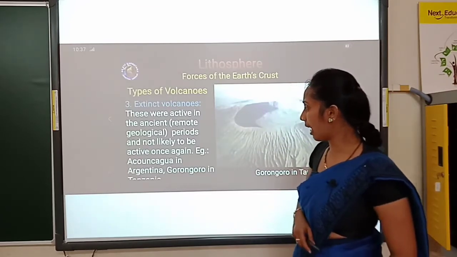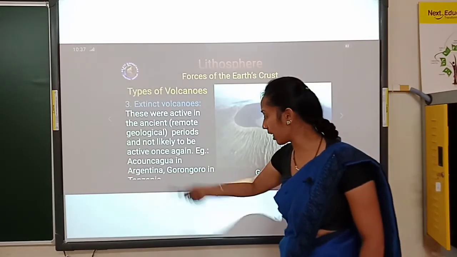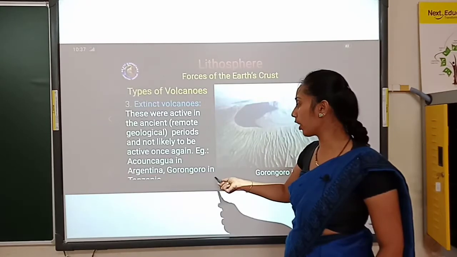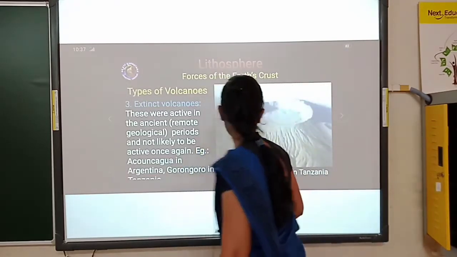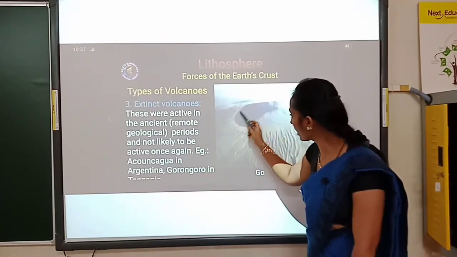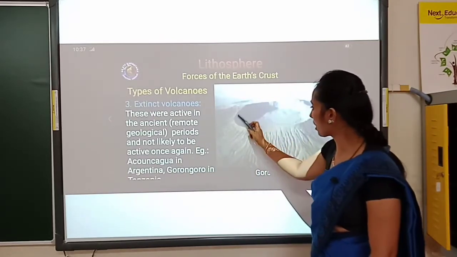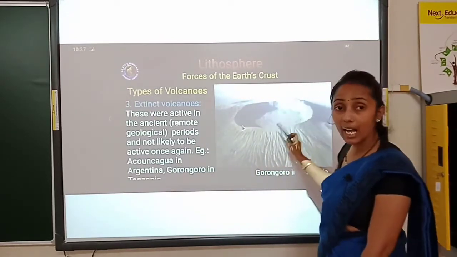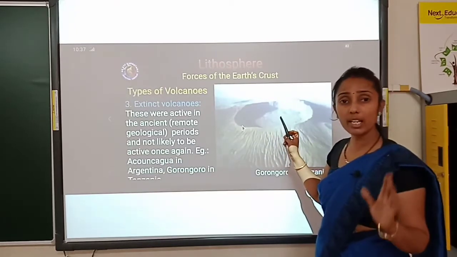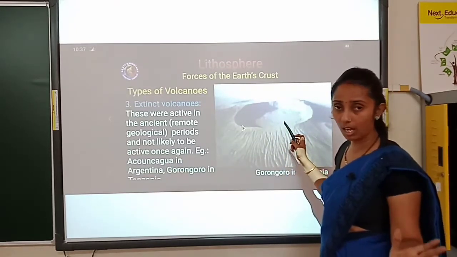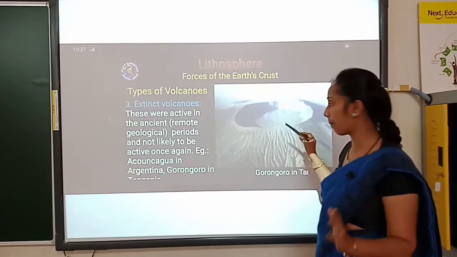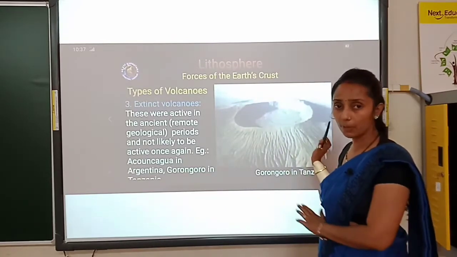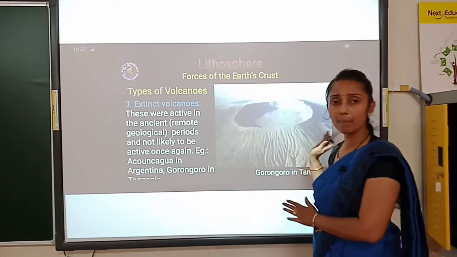So, examples are Argentina and Ngorongoro in Tanzania. These are the examples. Here you can see these large places which got volcanic eruption in the past, and there is no hope of getting the same volcanic eruption in the present or in the future. So, we can remain at peace.